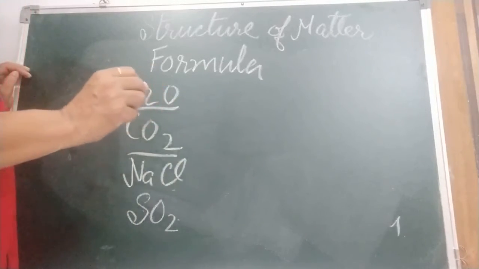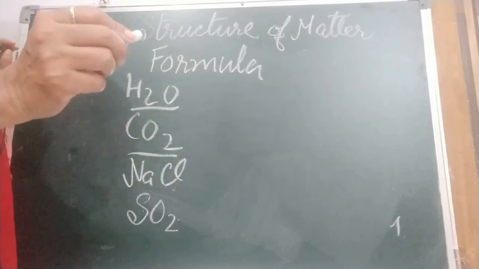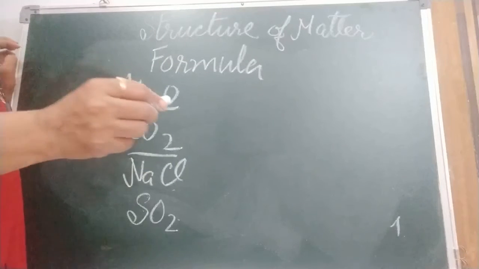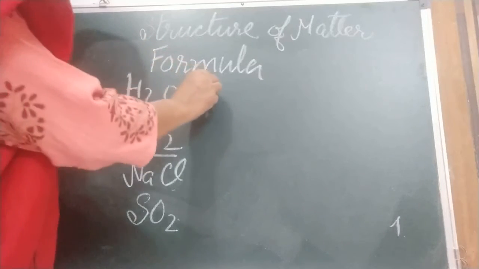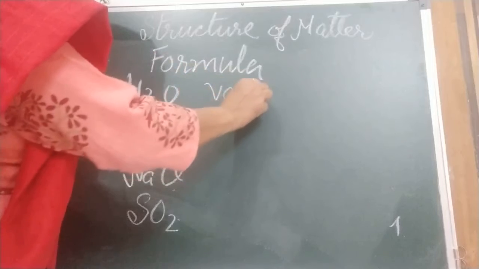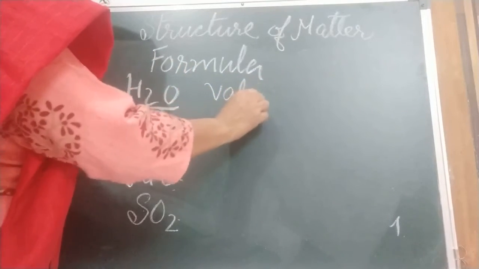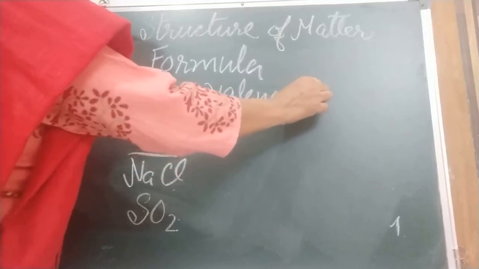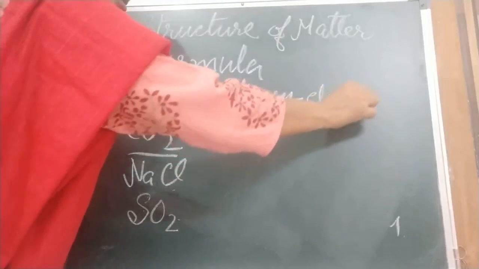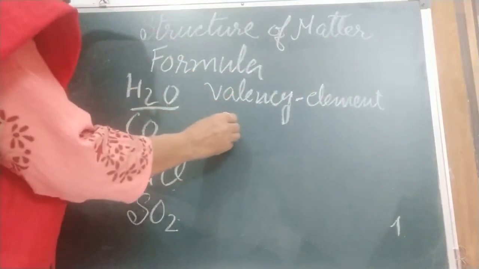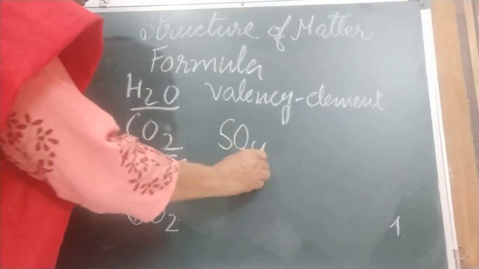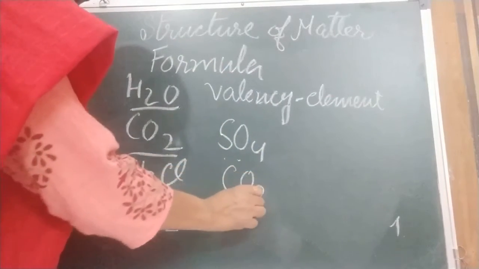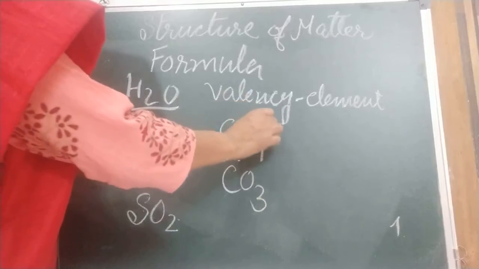Children, as I told you, valency you need to learn. What is valency? First I am going to tell you the valency of an element or a group. Valency is of an element, and also of a group of elements, like sulfate, we say a group of elements. This is the sulfate group, carbonate, and we call them radicals. What do we call them?